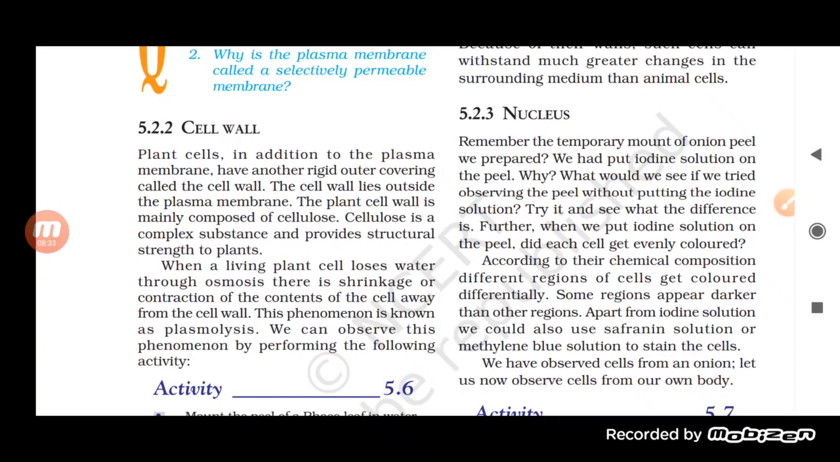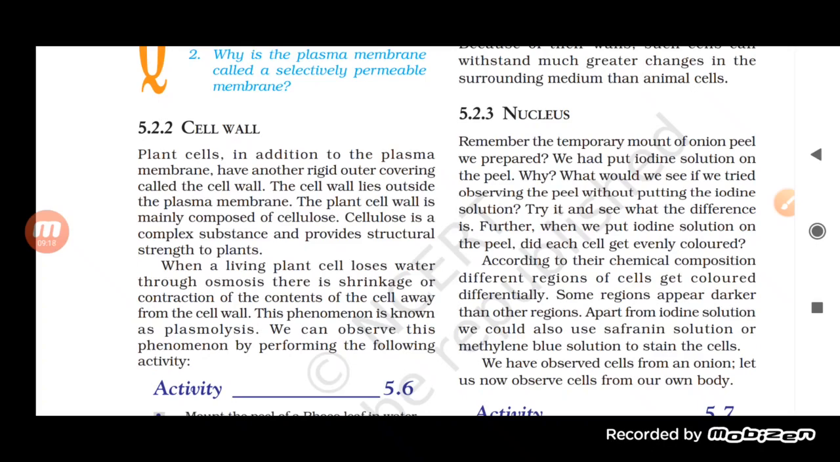Remembering the temporary mount of onion peel we prepared, we had put iodine solution on the peel. Why? What would you see if you try observing the peel without putting the iodine solution? Try it and see what the differences are. Further, when we put iodine solution on the peel, did each cell get evenly colored? According to the chemical composition, different regions of a cell get colored differentially. Some regions appear darker than others. Apart from iodine solution, we could also use saffron solution, or methylene blue can also be used.